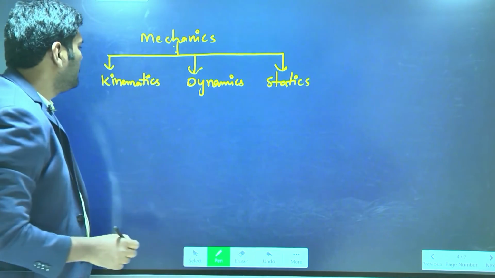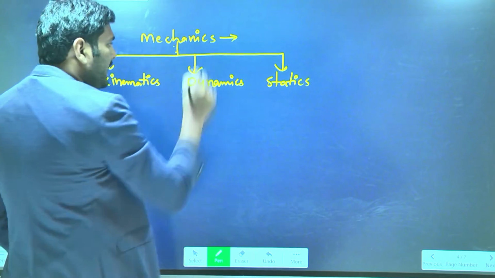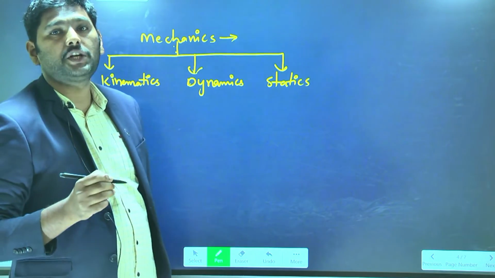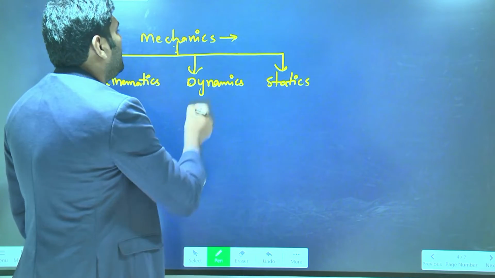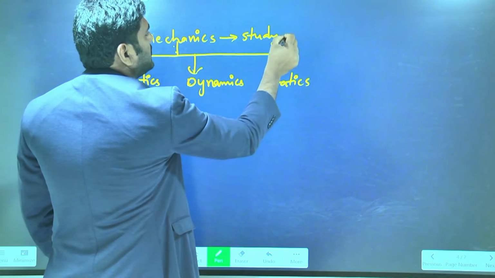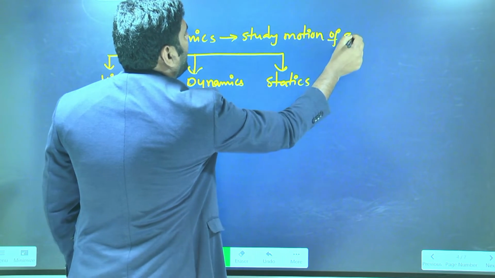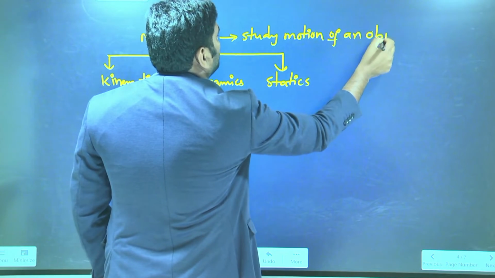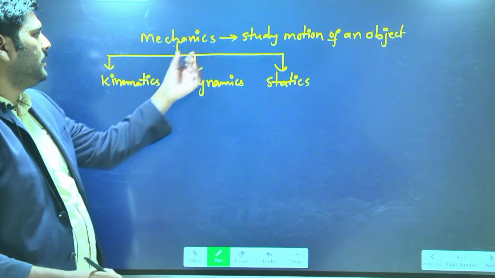So these are the three branches of mechanics. But what is mechanics? Mechanics means the study about motion of the object. The study about motion of the object is called mechanics.